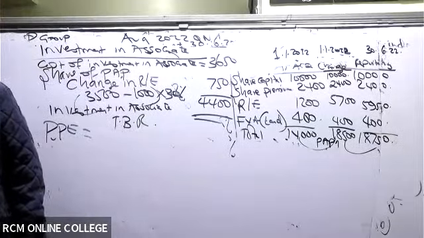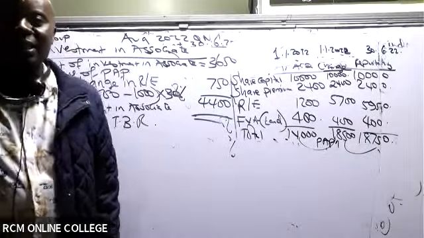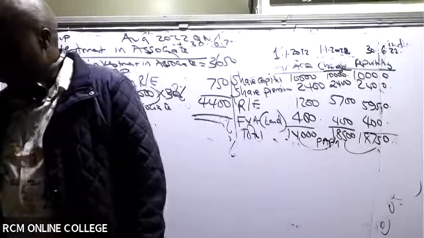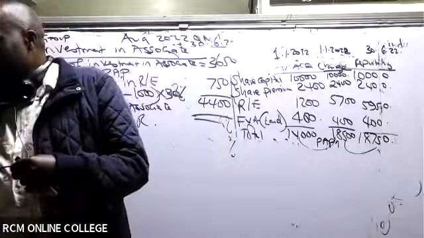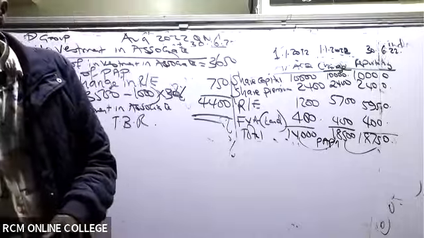We have Tekla Shiro. Yeah, all of them are getting this, because they told me, teacher, we had already done the pro forma.